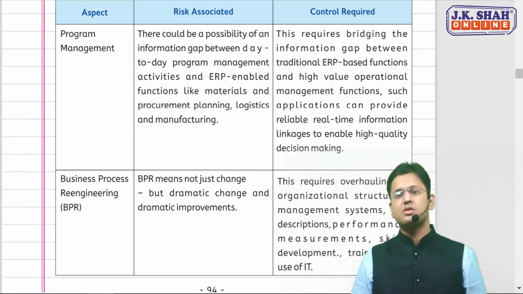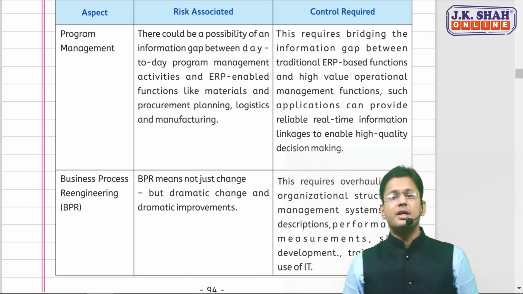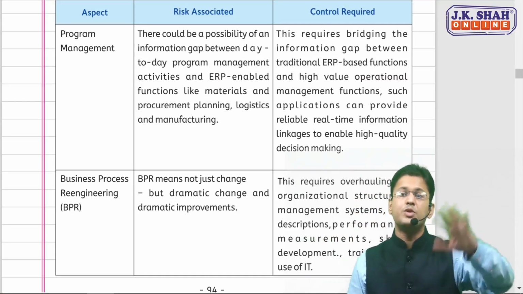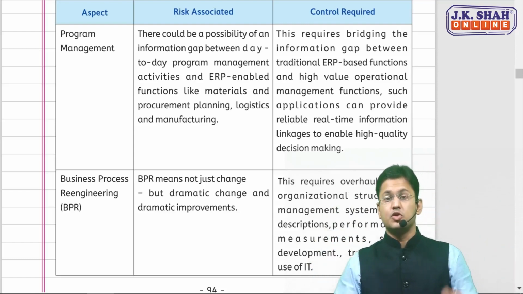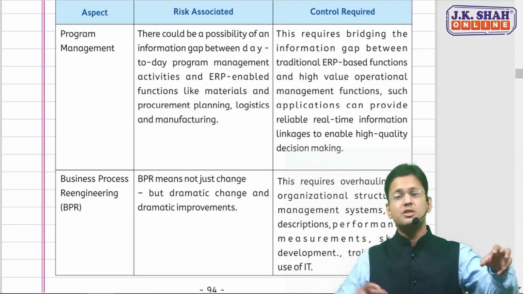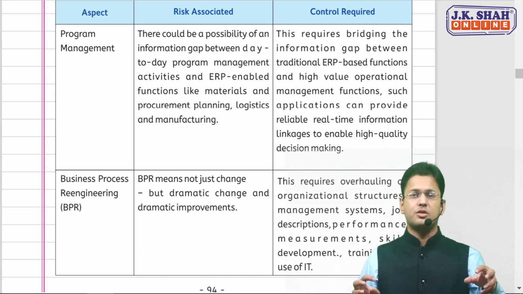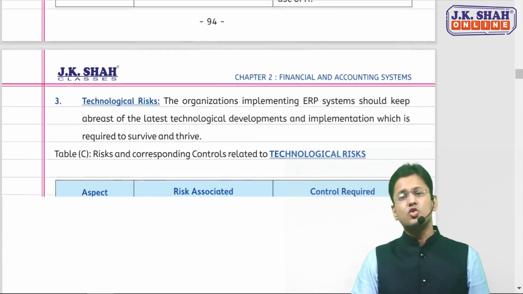And the second process risk is program management. There is a big possibility that there could be a gap between the day-to-day management activities and the ERP enabled function. So you should try to have a real-time link between the traditional functions and the ERP based functions, so that real-time linkages will enable high quality information to be available for decision making. So these are 2 process issues.